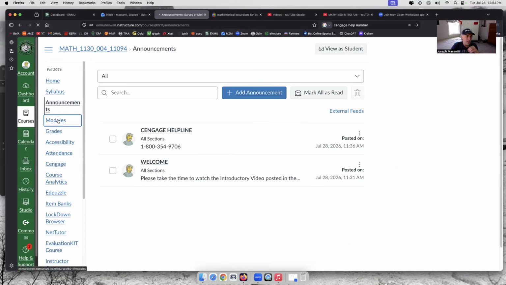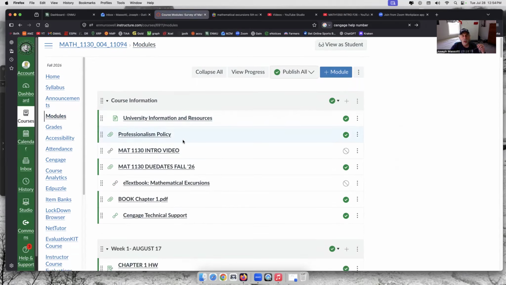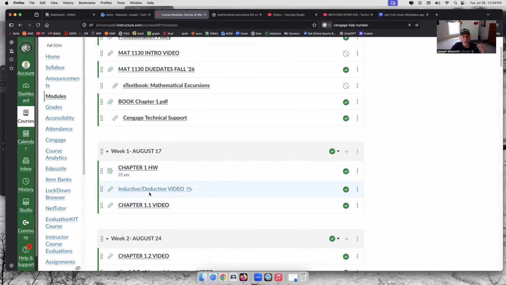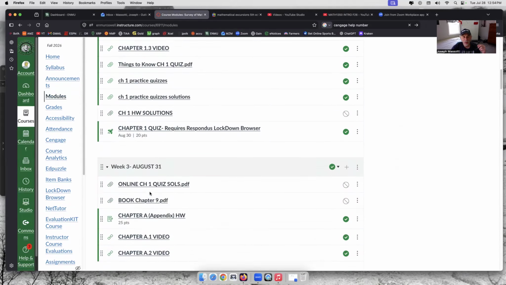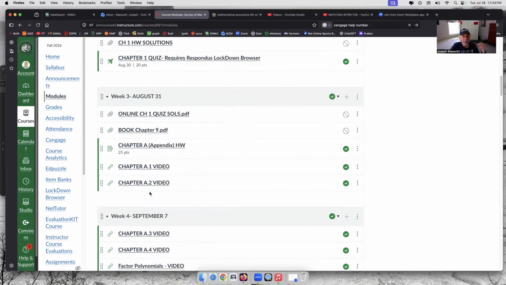So most of the class will take place here in the modules. And these are nicely set up week by week. I have dates on each week. So it should be very clear as to the progression of the class.